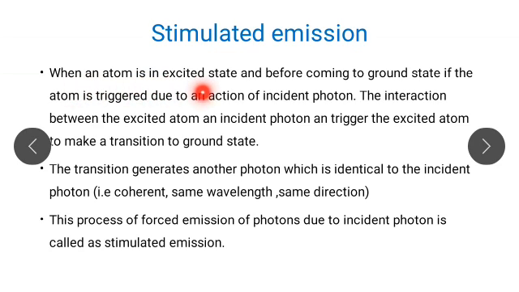When the atom is in excited state and before coming to the ground energy state, if the atom is triggered due to the action of an incident photon, then there is an interaction between the excited atom and the incident photon. And due to that, the excited atom makes a transition to ground state, and the transition generates another photon which is identical to the incident photon.